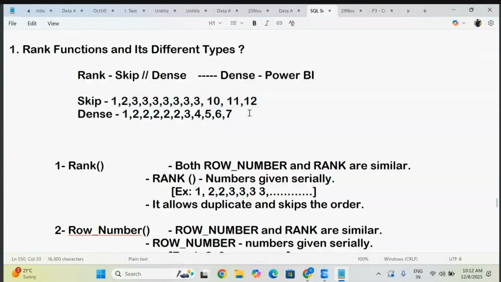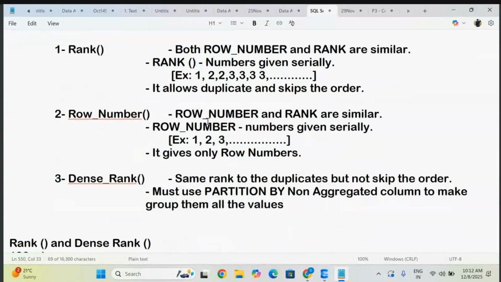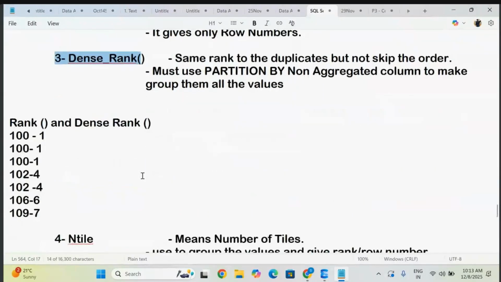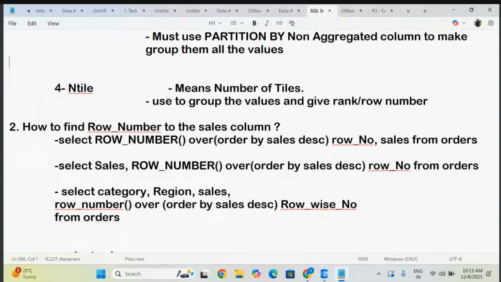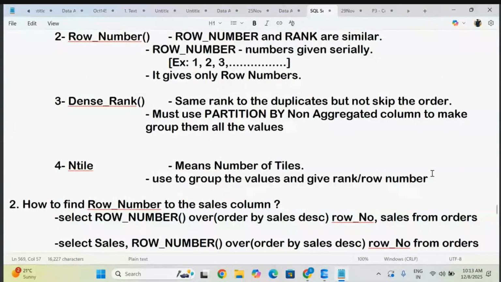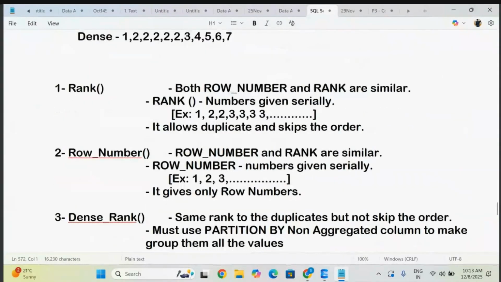But here on the database side, it is not like that with only the 2 cases. Here you have 4 different ways to do the rank functions. Now observe here, you have rank functions. One is rank, the second is row number, the third is dense rank, and the next one is ntile. So ntile is the different one. Now observe, these 4 ranks are important for you to understand. So what it is going to give you whenever you go for rank, observe.